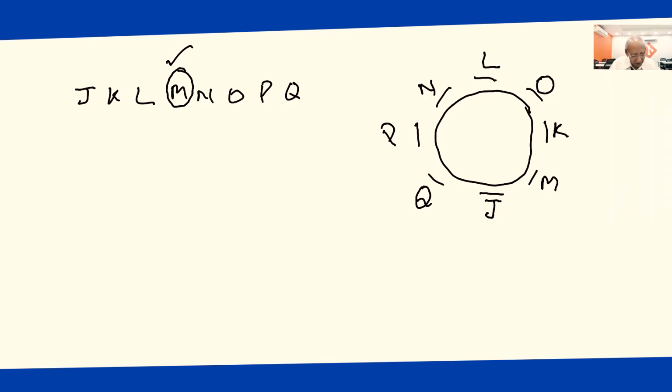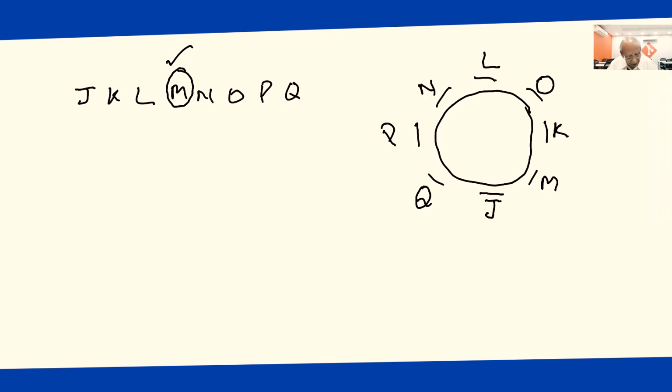So here is the first problem. Write the seating arrangement. Here is the final seating arrangement. Write the neighbor of M. If we look upon the seating arrangement, we can immediately say who the neighbors of M are: J and K. We can tell even more: K is on the right side, J is on the left side. But he is asking only for the neighbors of M, so we can say J and K are the neighbors of M.